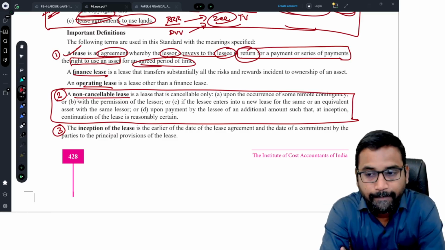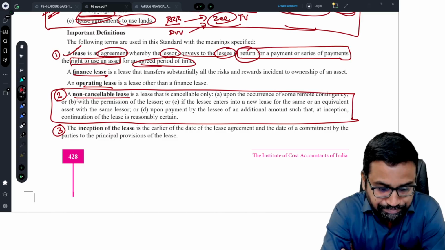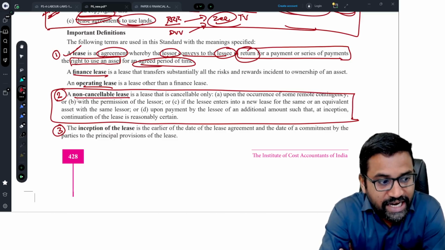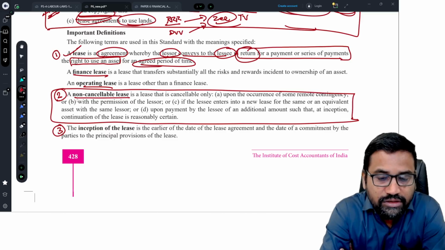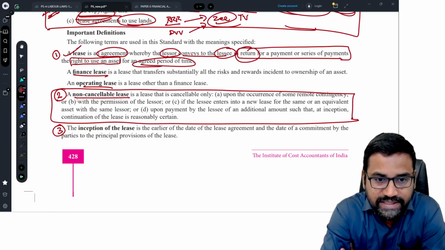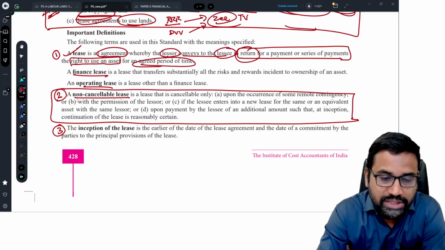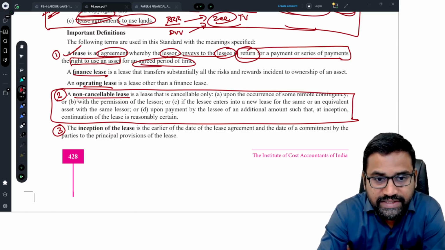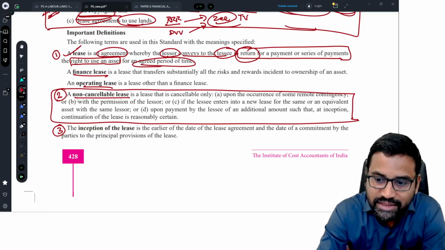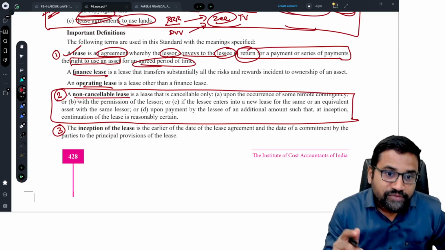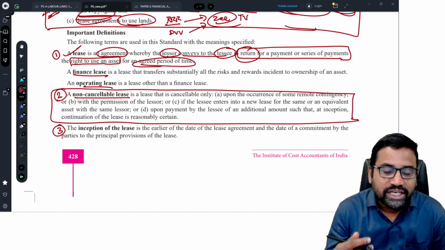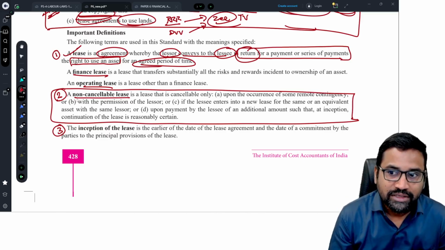Non-cancelable lease. Okay, sir, why are we learning this definition? See, this standard is applicable only for non-cancelable leases. This standard is not applicable for cancelable leases, the lease which can be cancelled at any point of time. So for those types of leases, this standard is not applicable. Therefore, first you should understand generally what is a non-cancelable lease.